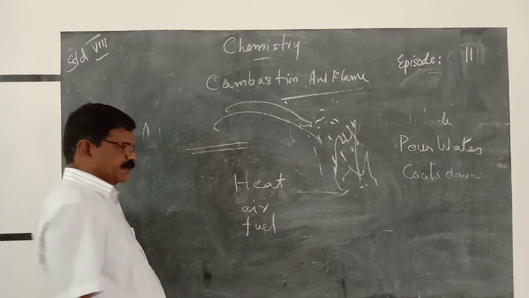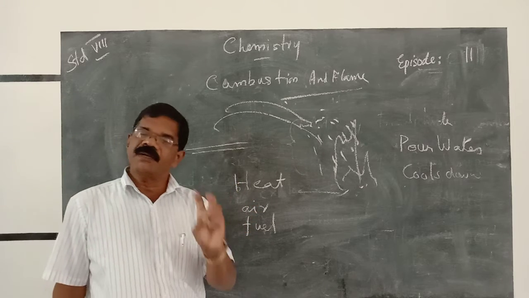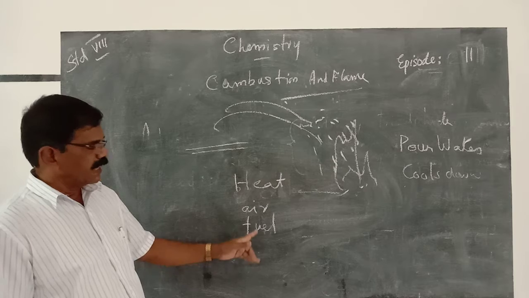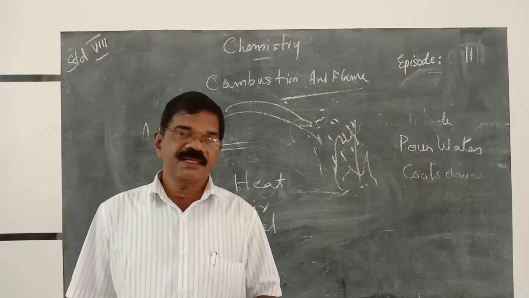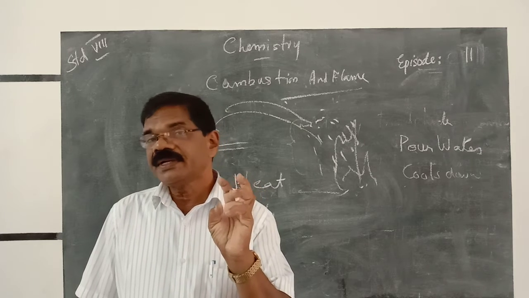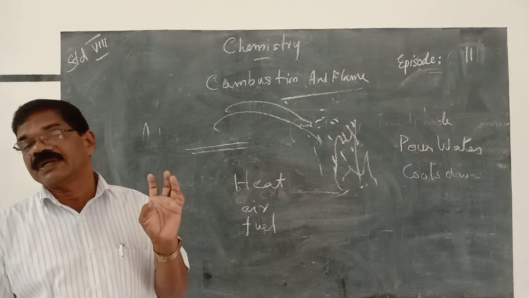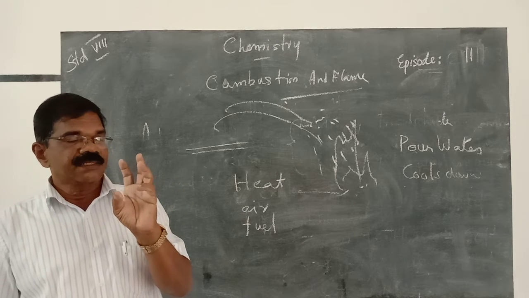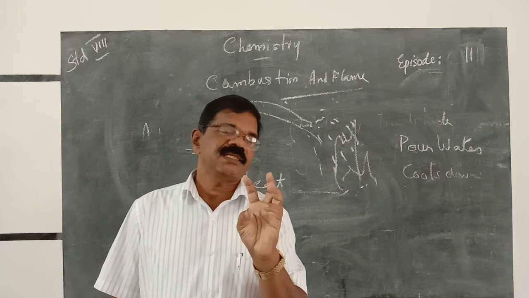In the absence of air or oxygen, no burning takes place. In the absence of fuel, there is no burning. What do you mean by fuel? The substance that undergoes combustion is known as fuel. If burning is to take place, these three things must be present.